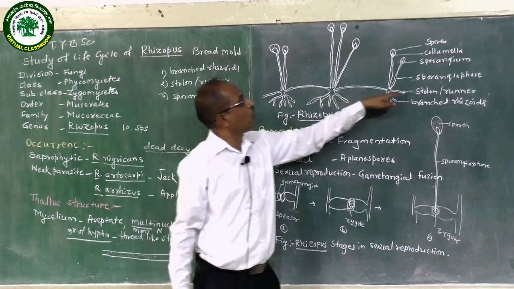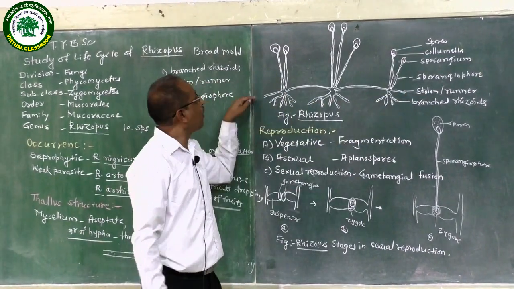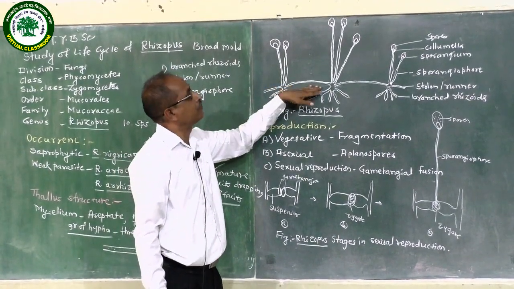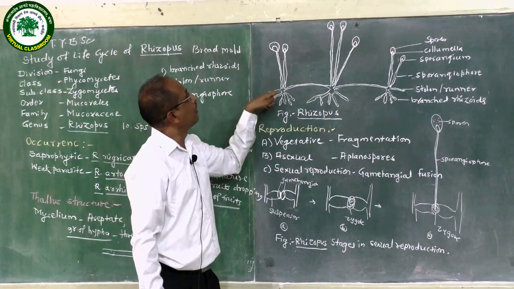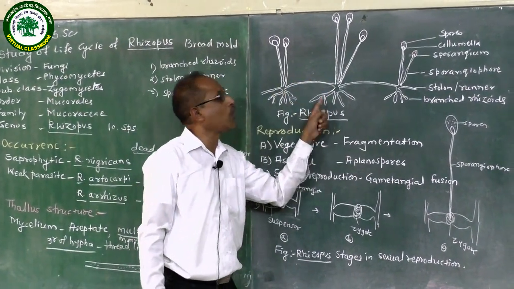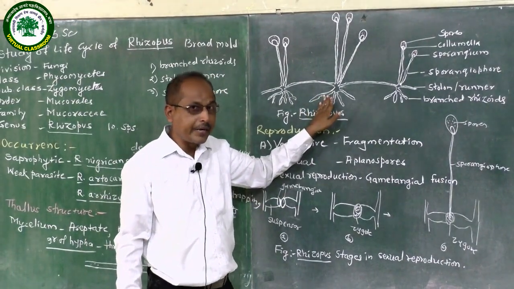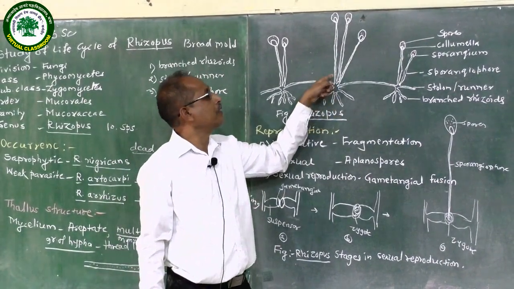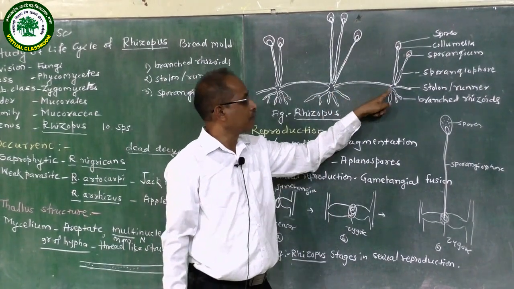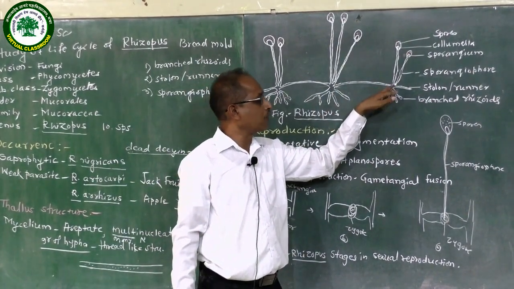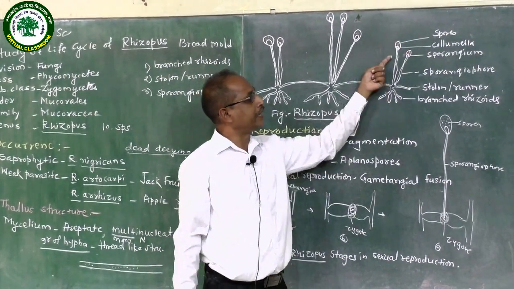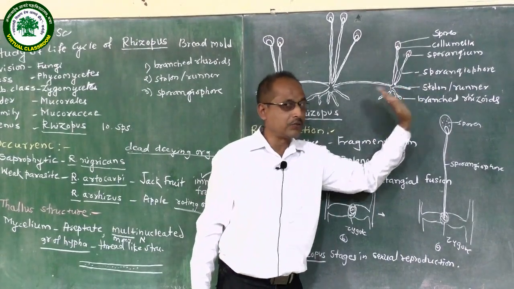While the stolon or runners run horizontally on the substratum, alternately. The stolon or runner runs, then grows downwards and forms branched rhizoids, and on the upper side it forms a sporangiophore. Then it again runs, and toward the downwards it forms branched rhizoids, and toward the upper side it forms a sporangiophore. It continuously takes place.